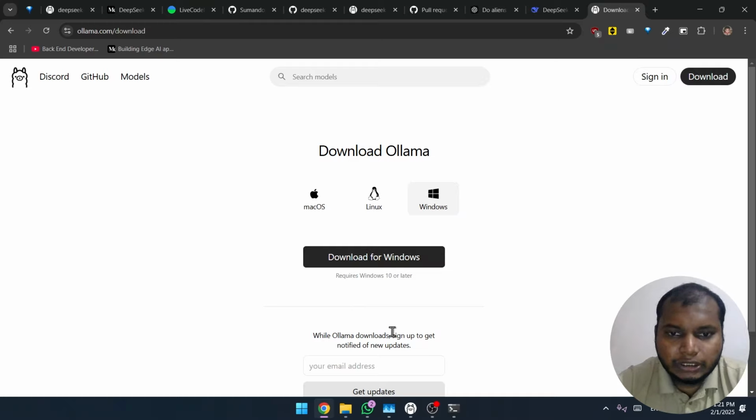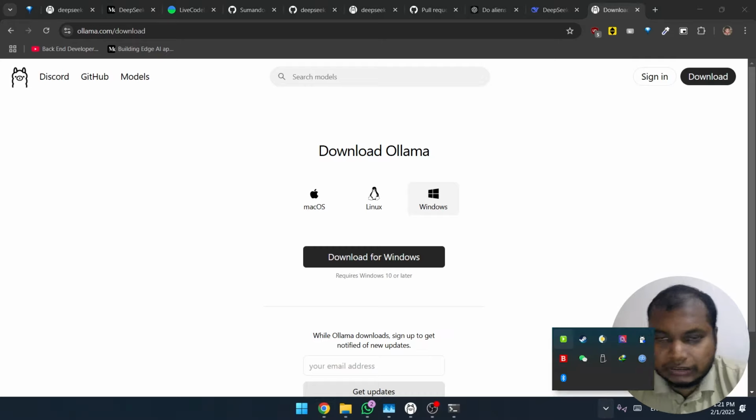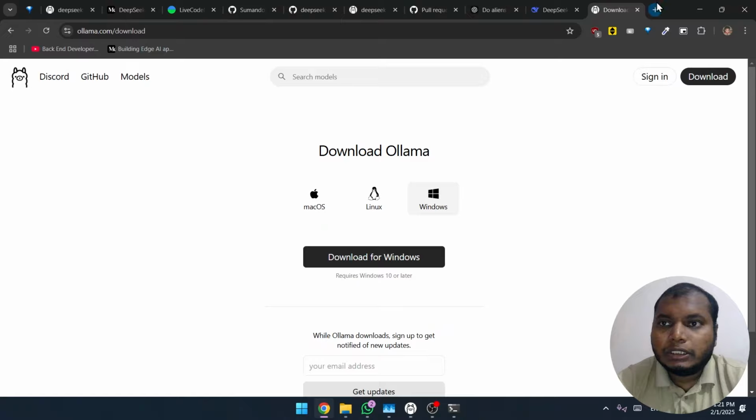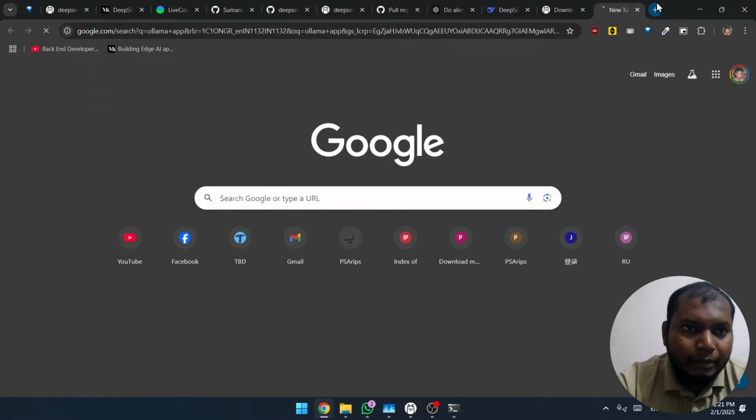Once you download it, এটা install করতে হবে normal procedure, and once you install it and run it, you will have one small icon over here like Ollama. This is the icon of a llama. That means that your Ollama installation is complete. But what about this application over here? The application is, you have to search Ollama app. You will find this GitHub.